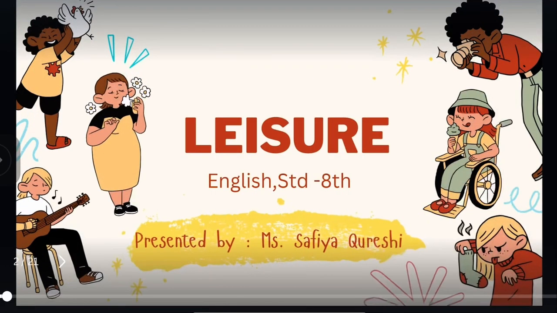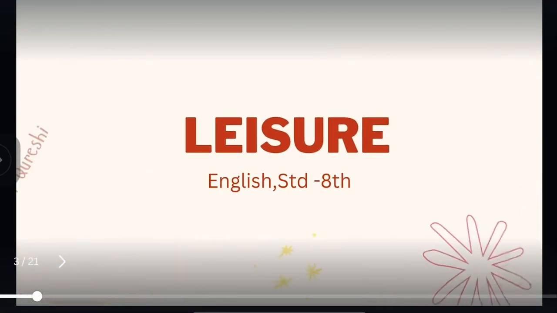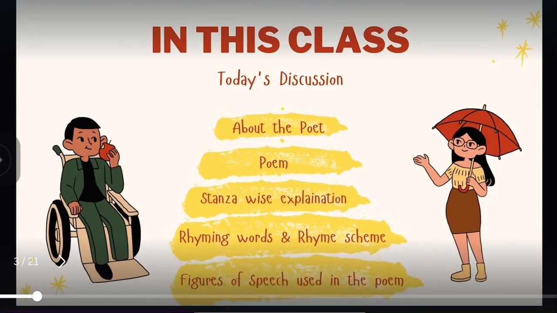It's Safia Qureshi here. Today we are going to learn a poem named Leisure. In English, it is stated in the 8th standard textbook of Maharashtra State Board. In today's class, we are going to discuss the poem in detail, stanza-wise explanation, the rhyming words and the rhyming scheme used in the poem, and the figures of speech used in the poem.